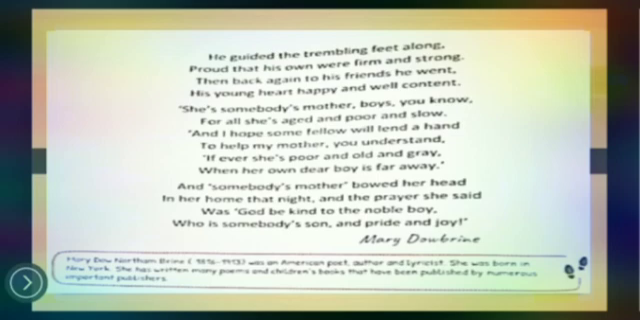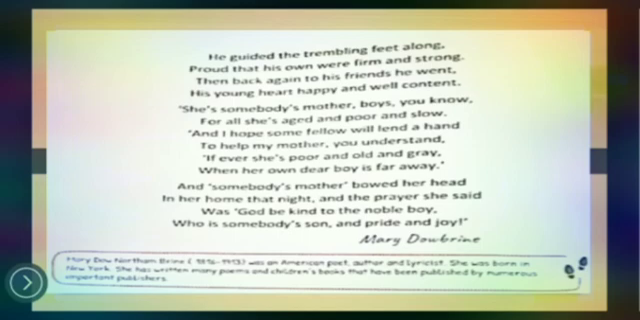Then back again to his friends he went, after dropping her to where she wanted to go, after making her cross the road. He came back to his friends, his young heart happy and well content. Well content is an adjective; it means completely satisfied. So his young heart was so happy and he was completely satisfied that he helped someone. This happens with us also: whenever we help someone, we feel very happy, and it gives us satisfaction.